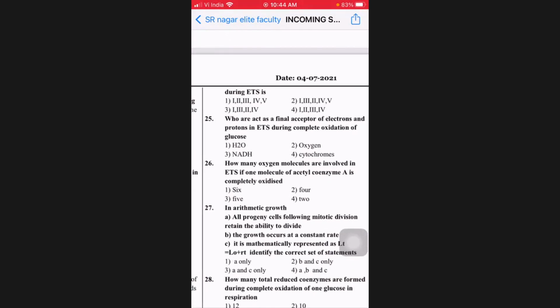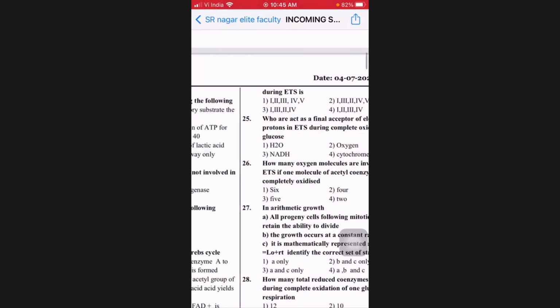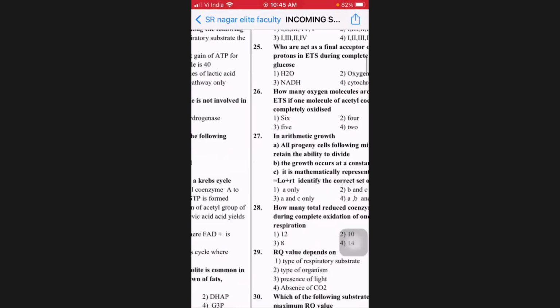During electron transport system, should the fifth one be taken into account or not? Whatever it is, 1, 3, 2 followed by 4. 1, 3, 2, 4. Then 5 also, if included, it becomes the second option. Why not second and third, Nana? Third also can be. During ETS, if you talk about it, it should be the third option. But ETS ultimately is linked to oxidative phosphorylation also, no?